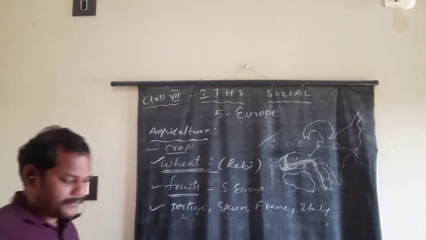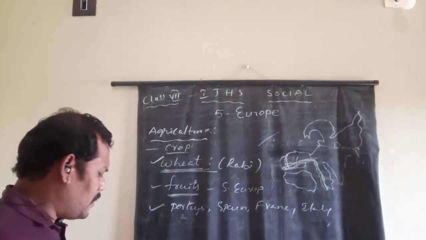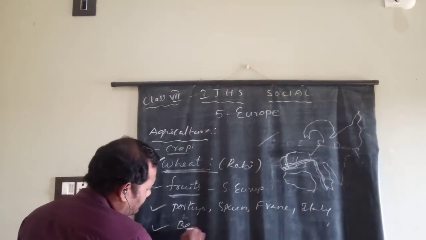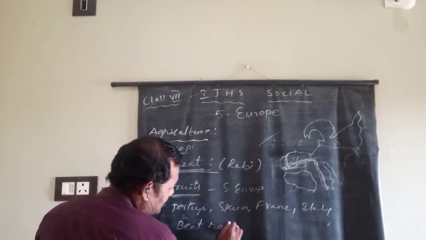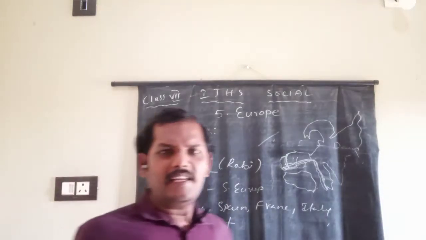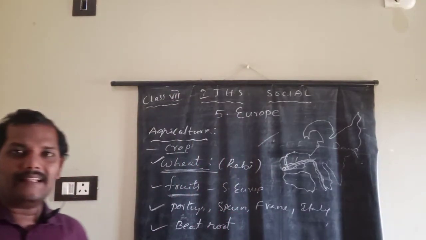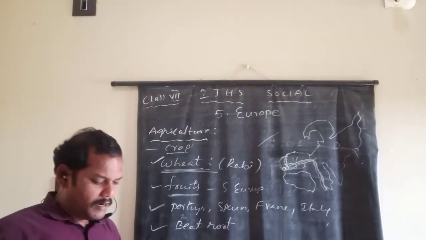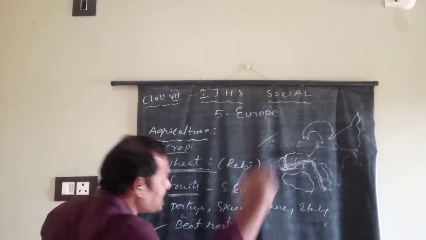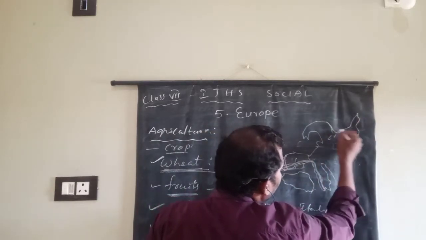Next one, in Russia, in some countries, the people grow the beetroot crops. You know the beetroot really helps to increase the hemoglobin percentage in our body. It is very healthy food. This beetroot is grown in eastern countries. That means what countries here? The eastern countries.